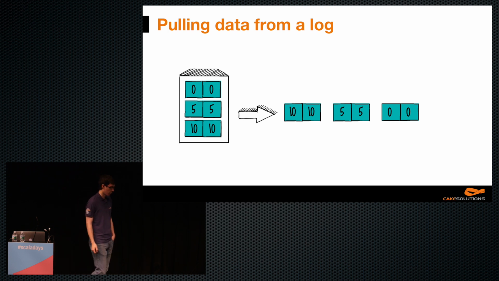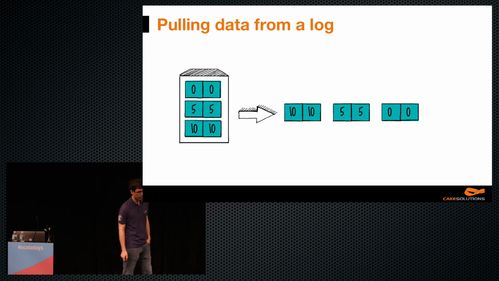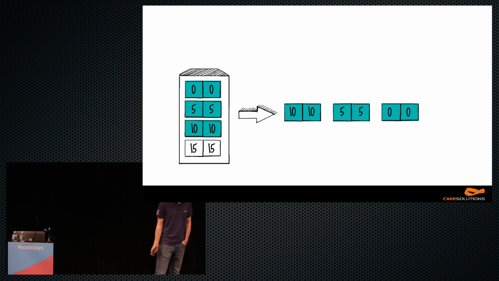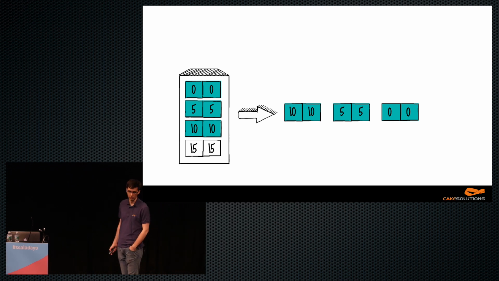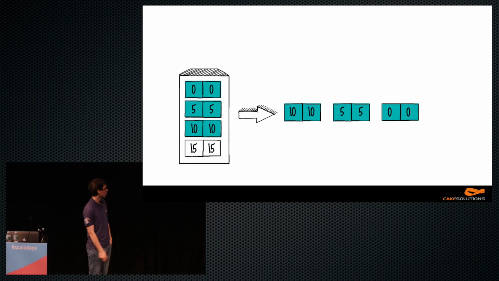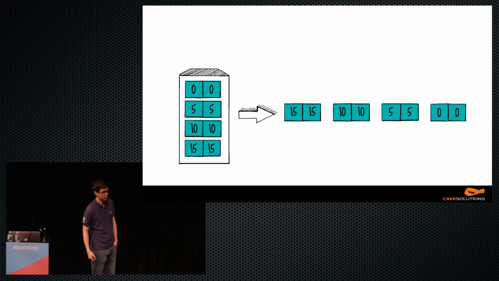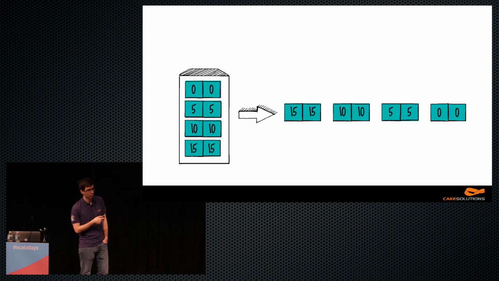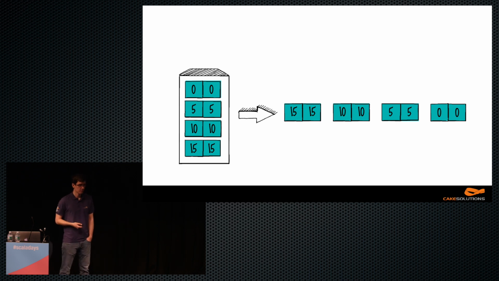So when streaming or when creating a stream from a log data structure, it's much simpler than the previous case, because a new element will always be added at the end of the stream or the log. So we just remember the offset of the last one that we emitted, and we simply emit the new one. Another property that this gives us is the ordering. So the ordering is maintained. Multiple materializations of the same log produce exactly the same stream, or the previous one is a prefix of the next one.